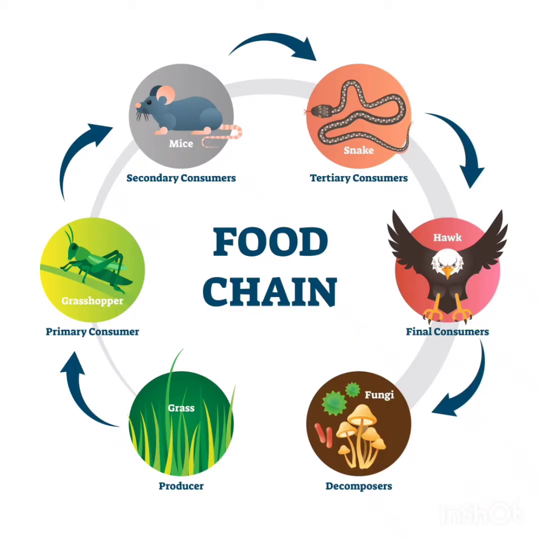The term food chain refers to the sequence of events in an ecosystem where one organism eats another and then is eaten by another organism. They are the basic unit of any ecosystem.